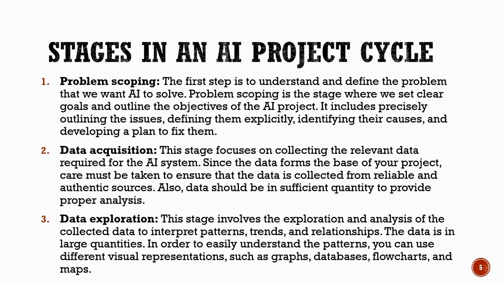In this stage, we analyze the collected data to identify patterns, trends, and relationships. Because data is often large and complex, we use visual tools like graphs, charts, flowcharts, and maps to understand it more easily. These three stages form the base of any successful AI project.